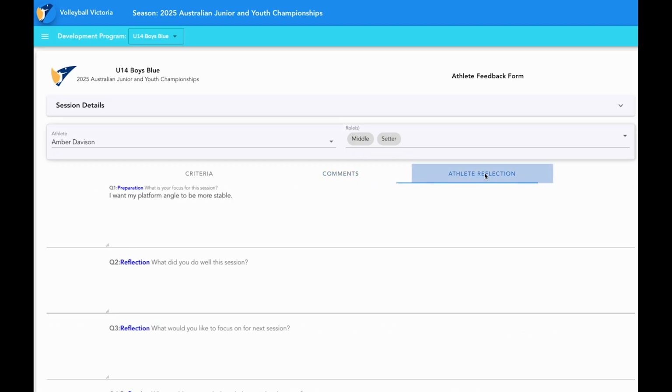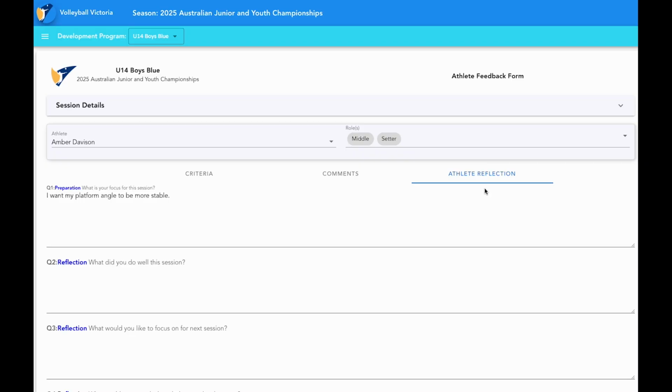As coaches, we can see into the athletes' reflections and goals, and this is important for us so that as we go into preparing our training sessions, we can get an idea of what you'd like to focus on and how we can tune the activities that we're planning to meet those goals. Now, we're not going to be able to accommodate everyone every time. We might have a specific thing that we want to focus on for that session, which doesn't allow us to take everybody's focus into account. But at least it's there for us to be able to look at and make a mental note of as we're working through our training sessions in the season.